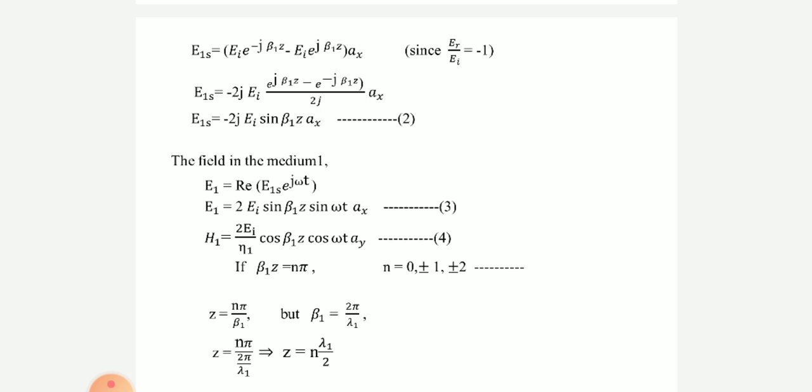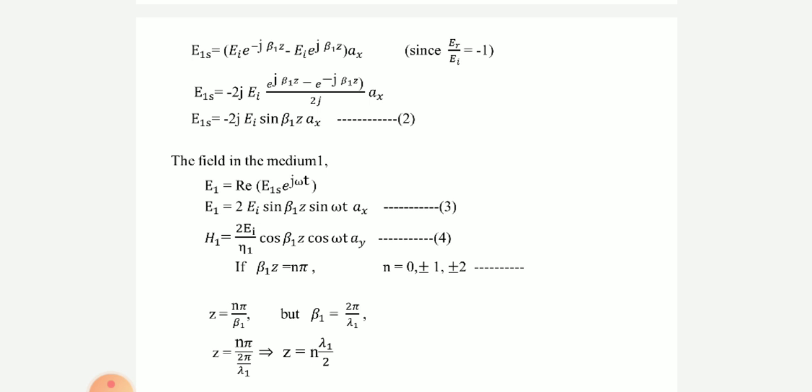This is Ay bar. So from the two equations E1 bar and H1 bar, it is clear that the total fields in medium 1 are not traveling, even though these fields are obtained by adding two waves of equal amplitude traveling in opposite directions.